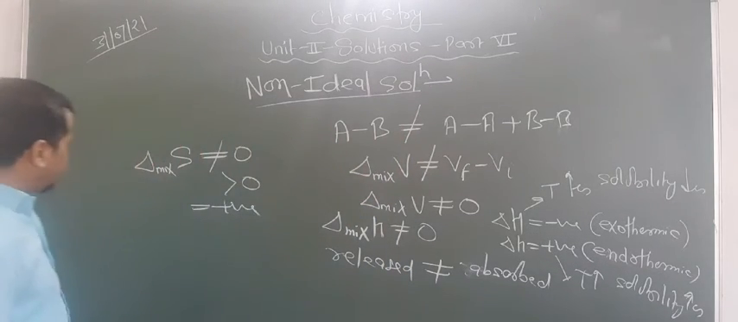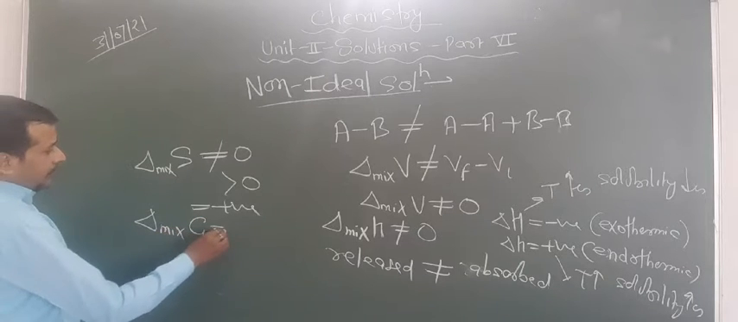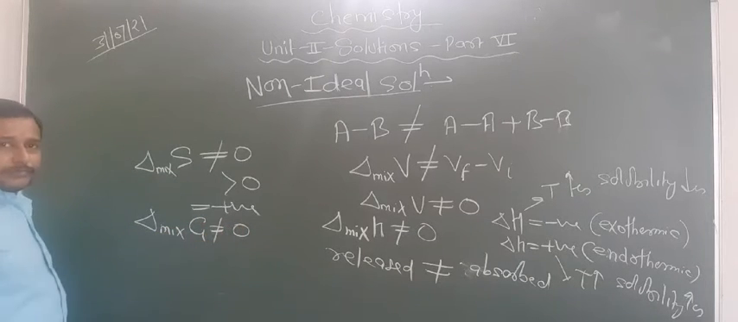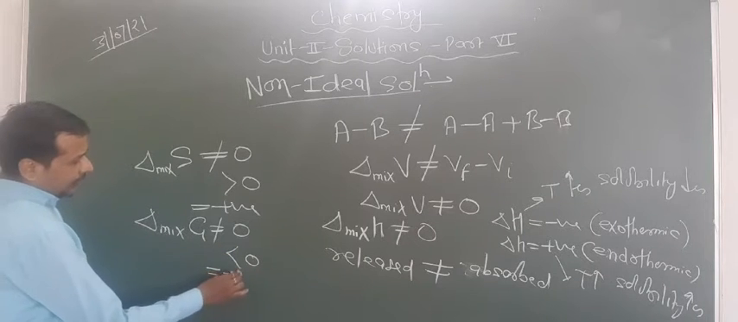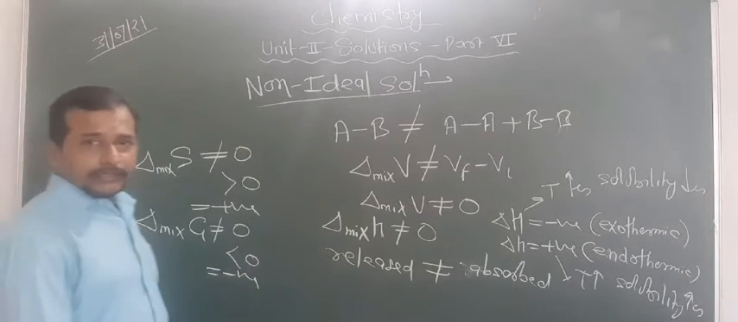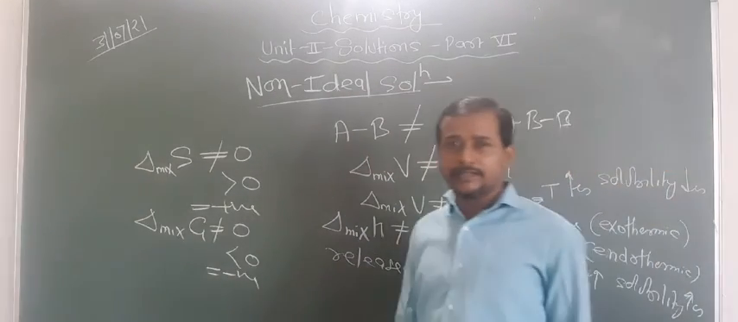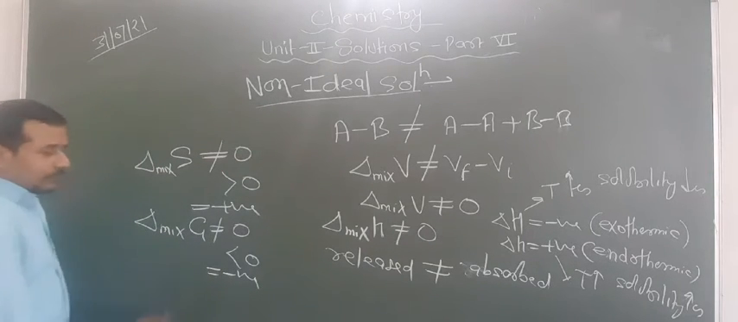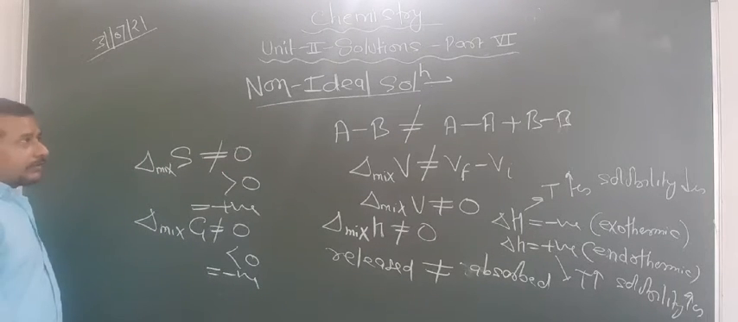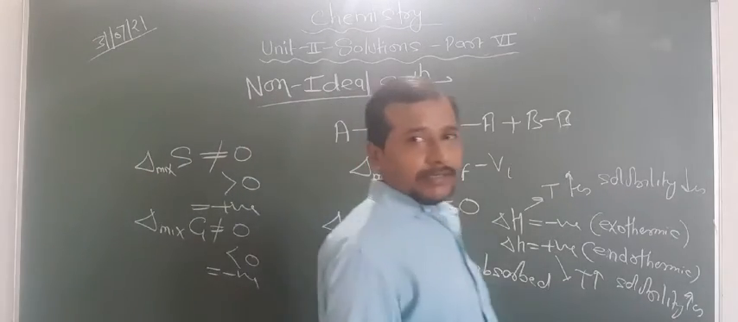Now what about delta G? Delta G mix is also not equal to 0, and basically it is less than 0, that is, negative. If solutions are formed, this is a spontaneous reaction, and for a spontaneous reaction the delta G should be negative. So these are the basic facts you have to know about the non-ideal solution.